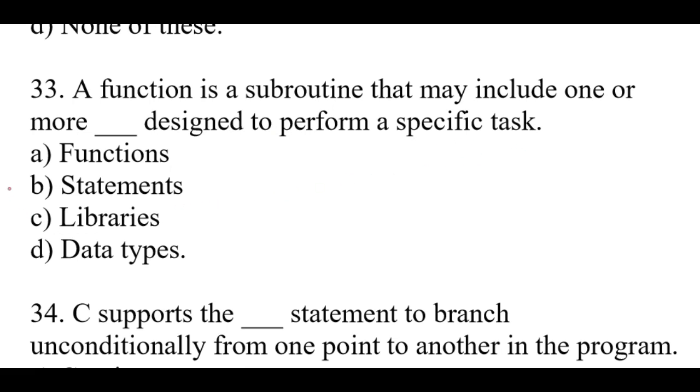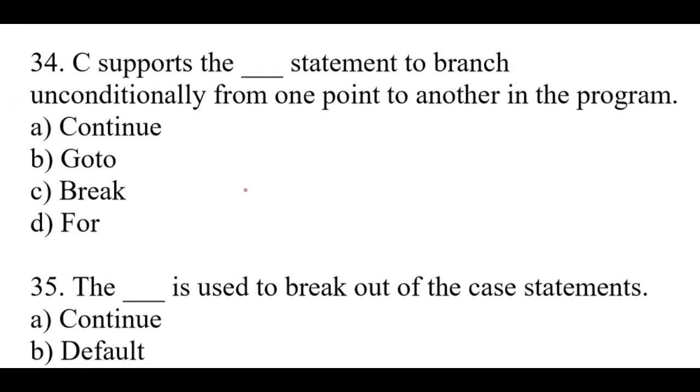Right option is B. Statements. Question number 34. C supports the dash statement to branch unconditionally from one point to another in the program. Right option is B. Goto.